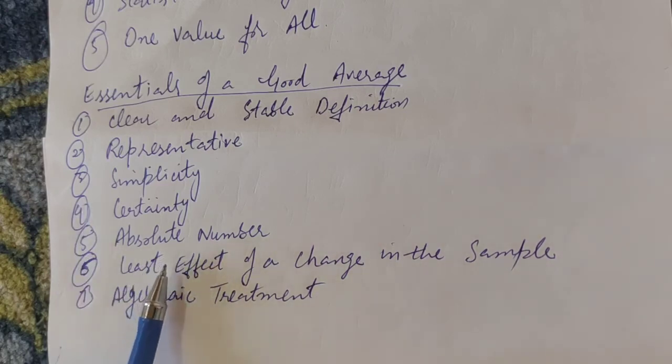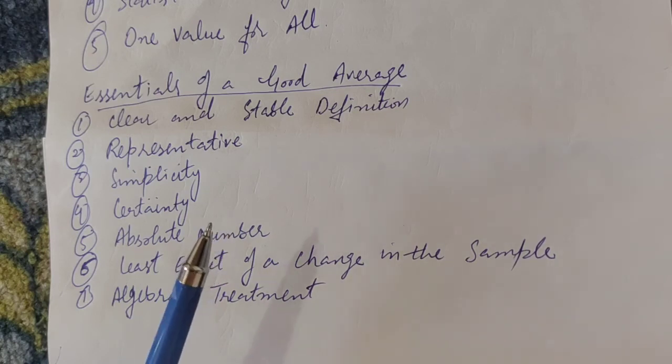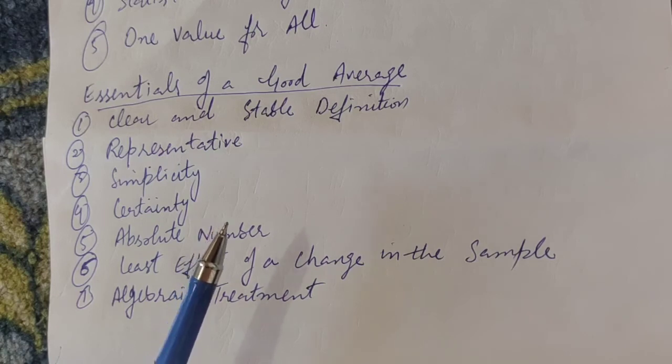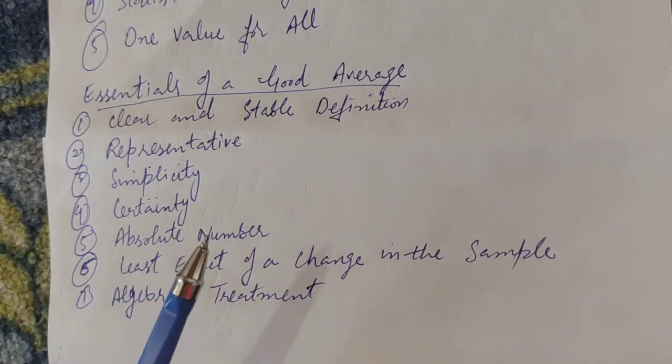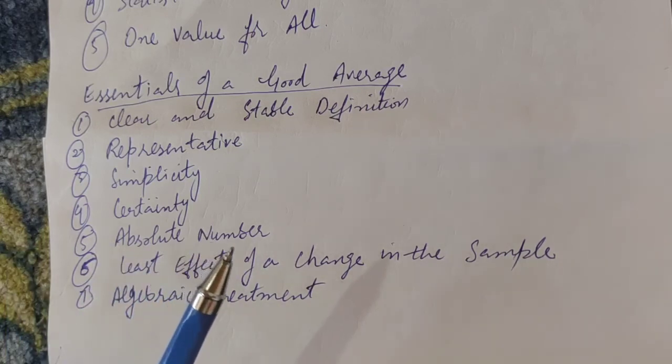And sixth one is least effect of a change in the sample. An average of a series should be least affected by change in the sample on which the average is based. And the seventh one is algebraic treatment. A good average should be capable of further mathematical or algebraic treatment.